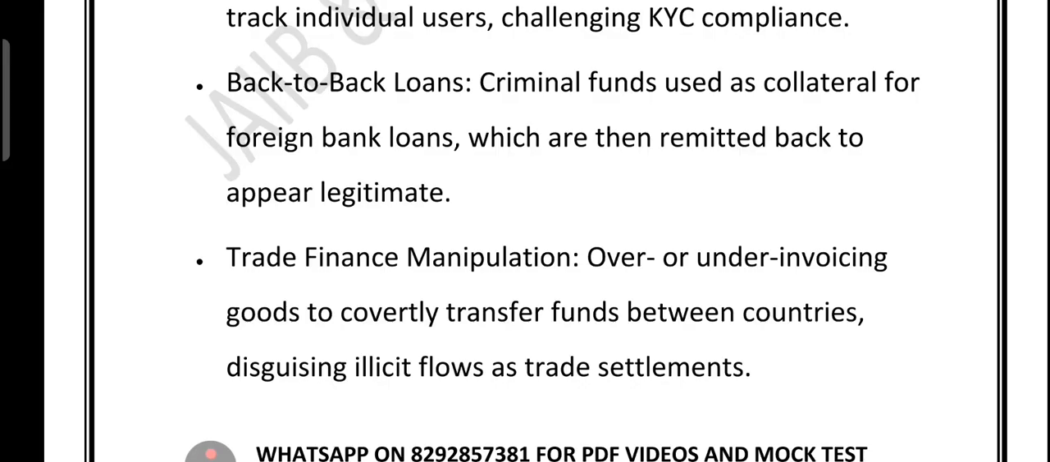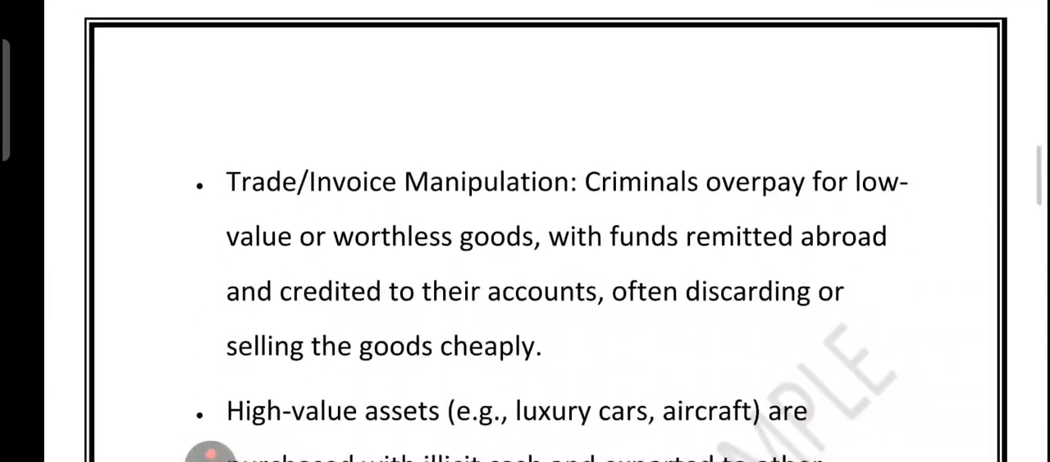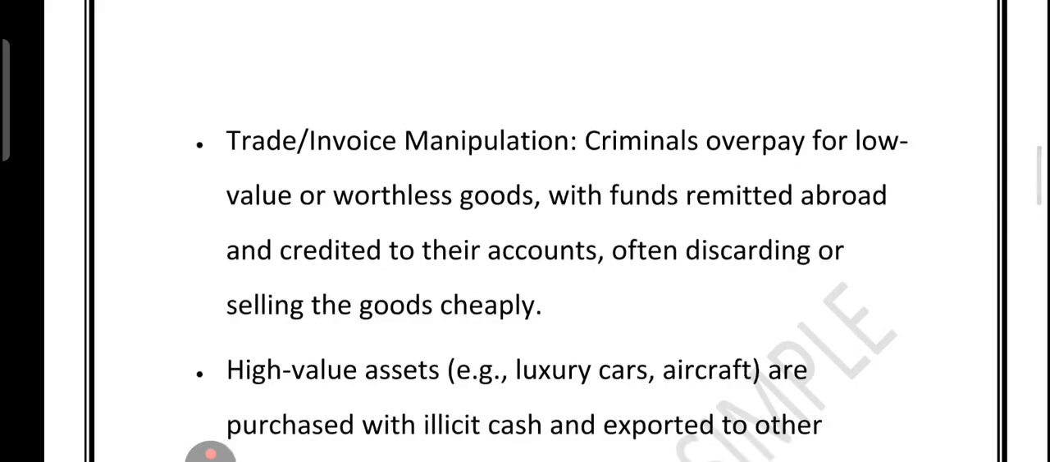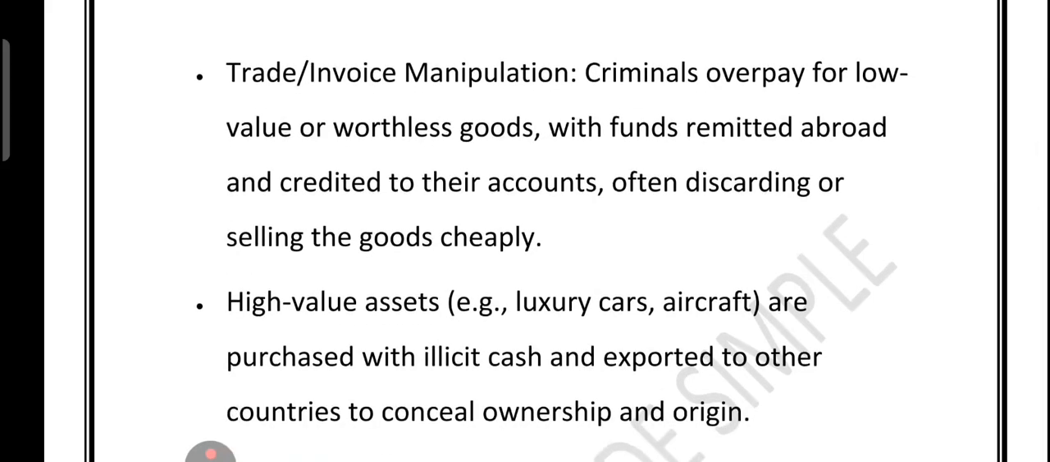And then we talk about the trade finance trick, which means fake invoice value to move money as trade. Then we talk about the trade or invoice manipulation. Basically this is when criminal pay way too much for cheap or useless good. The good gets shipped abroad, but the real goal is to send money out of the country. Sometimes they just throw the good away or sell them for peanuts. The shipment is just a cover.